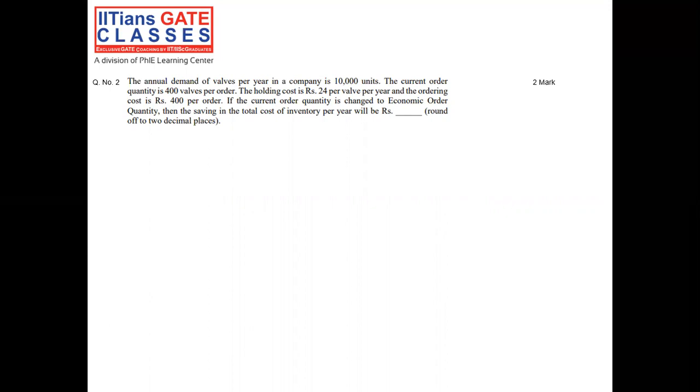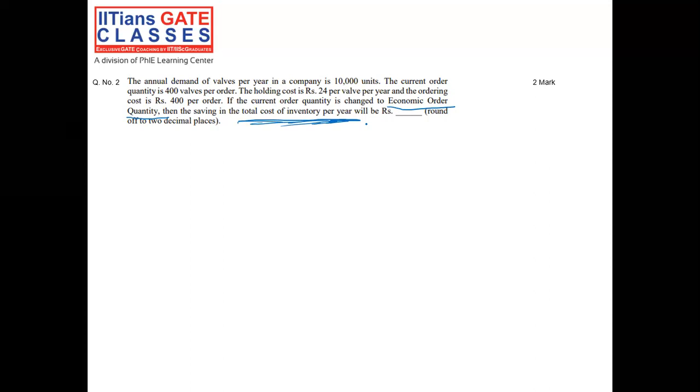So if the current order quantity is changed to the economic order quantity, note it, then the saving in the total cost of inventory per year will be rupees, rounded off to 2 decimal places.